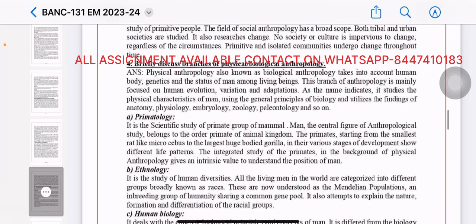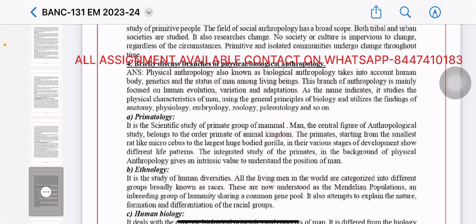Next question, briefly discuss branches of physical biological anthropology. Physical anthropology, also known as biological anthropology, takes into account the human body, genetics, and the states of man among living beings. This branch of anthropology is mainly focused on human evolution, variation, and adaptation. As the name indicates, it studies the physical characteristics of man using the general principles of biology and utilizes the findings of anatomy, physiology, embryology, zoology, paleontology, and so on.